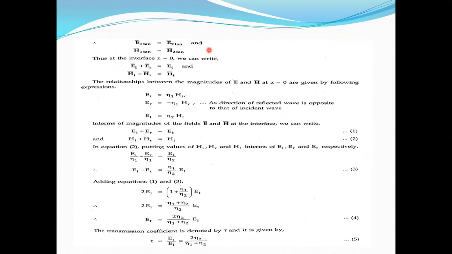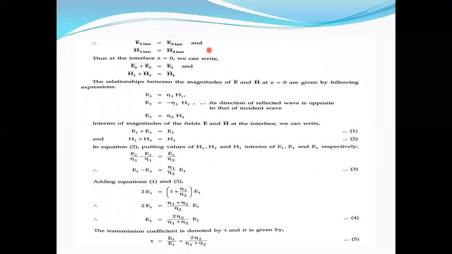So in medium one, coming to the incident wave, EI is equal to eta 1 into HI. Okay? Or eta 1 is equal to EI by HI. It is one equation, intrinsic impedance.